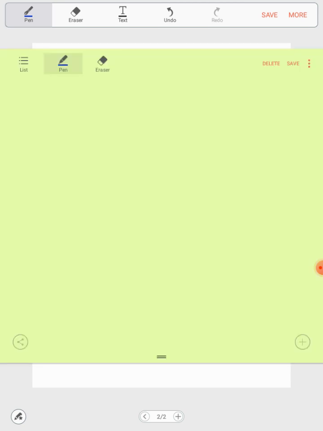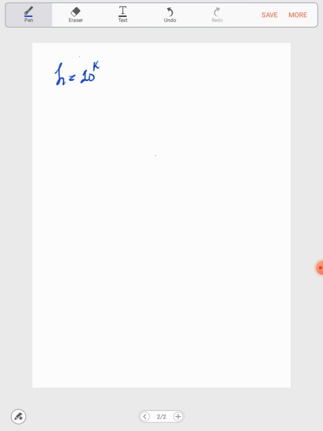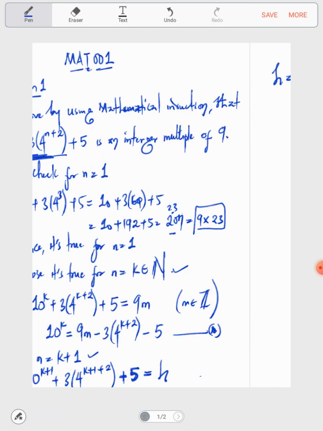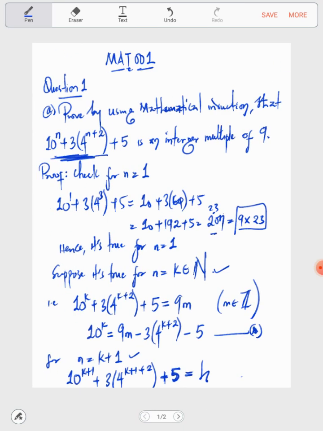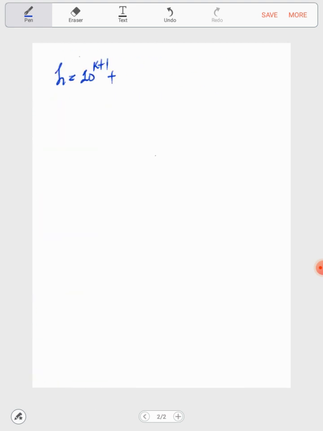If I write that, I have h equal to 10 to the power of k plus 1, plus 3 into 4 to the power of k plus 3, then plus 5.